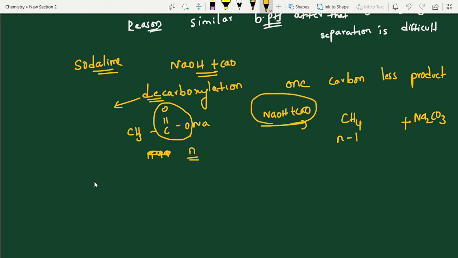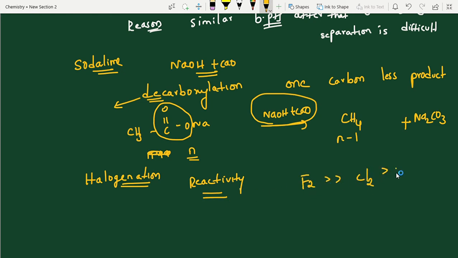Now, next one, halogenation. In halogenation, they are asking reactivity. Important point is reactivity. Fluorine is more reactive than chlorine, then bromine, then iodine. Okay, fluorine violent reactions generally we are avoiding.